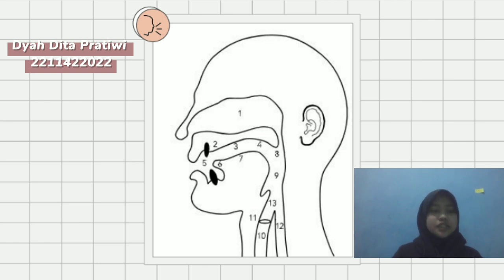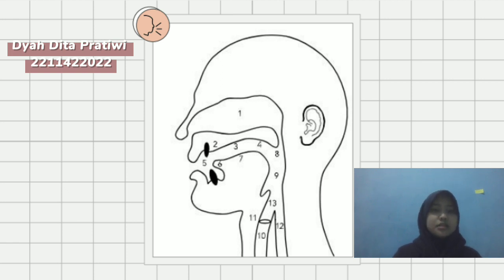Number two is alveolar ridge. An alveolar ridge is basically a hard ridge behind the upper front teeth. It is between the roof of the mouth and the upper teeth. For the sound s, air from the lungs passes continuously through the mouth, but the tongue is raised sufficiently close to the alveolar ridge to cause friction as it partially blocks the air that passes. Moreover, sounds made with the tongue touching here, such as t and d, are called alveolar.